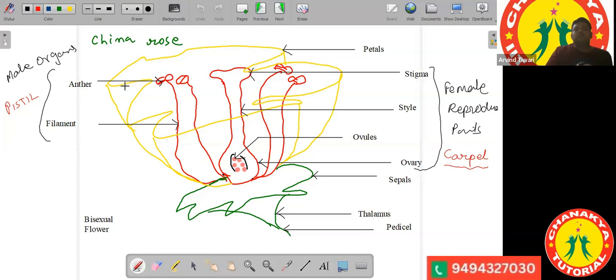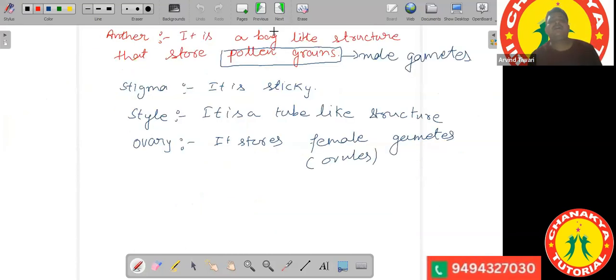So this process is also called pollination. Here we write another definition, that is pollination. What is pollination?